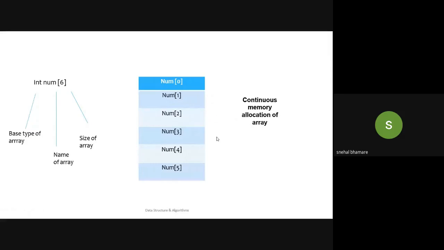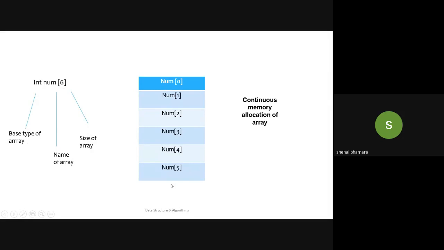Okay, this is a diagrammatic representation of array. Now int num[6], that means this is the declaration of the array whose name is num. Okay, int is the data type, then num is the name of that array, and 6 is the size, that is the number of elements that will be stored into this array. Okay, so int is the base type of array, num is the name of the array, and 6 is the size of the array.